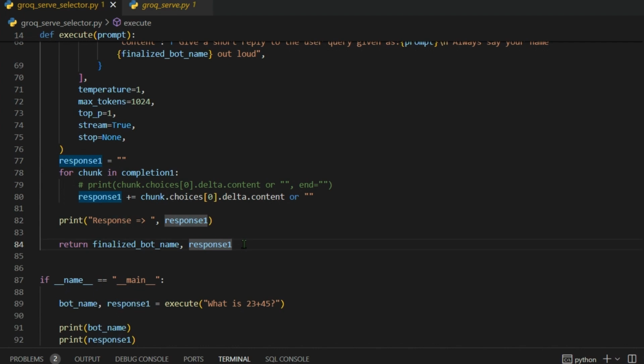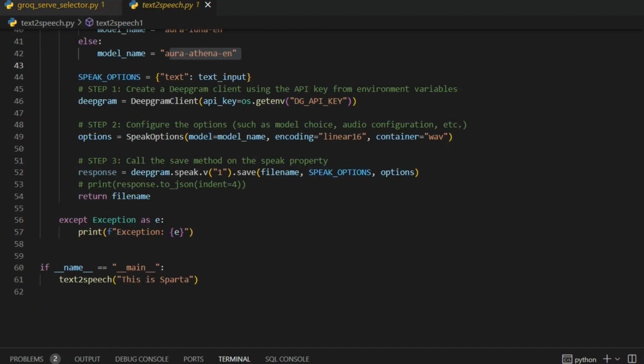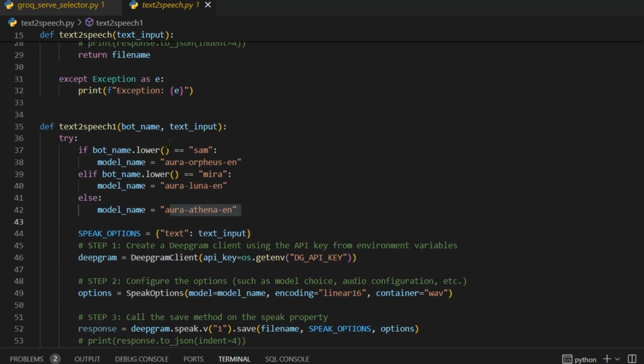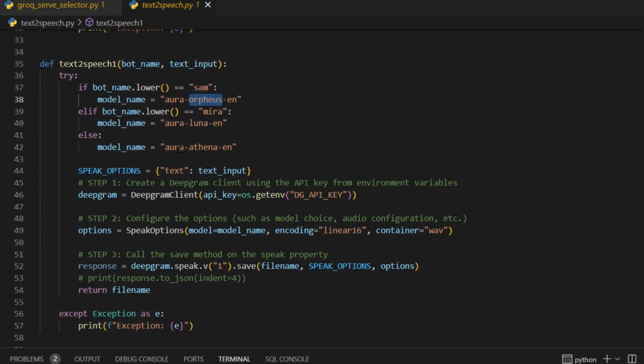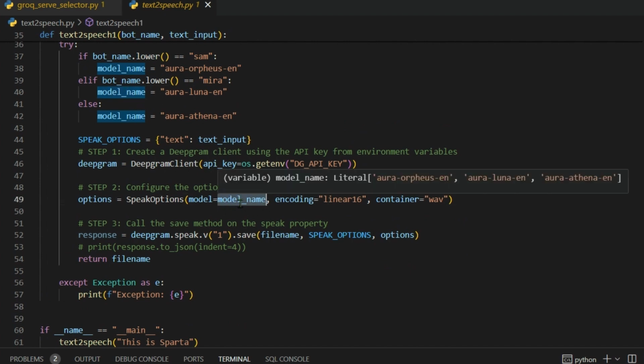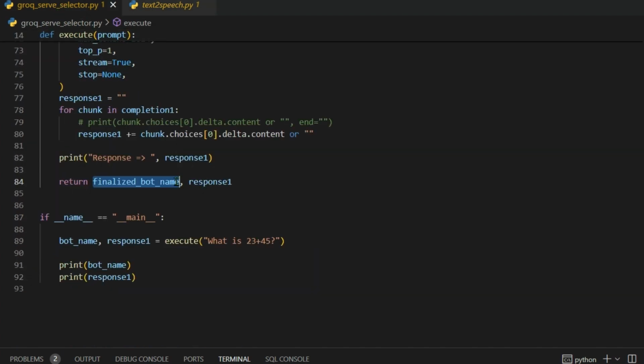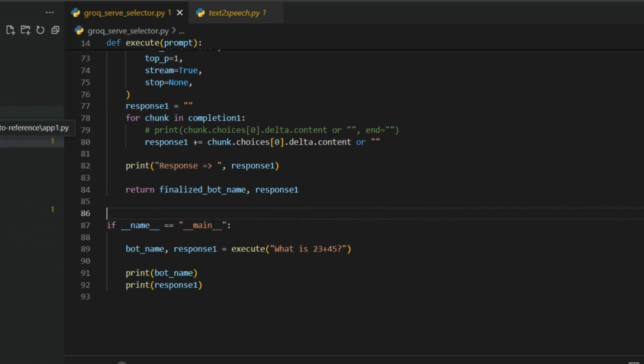Response 1 is the answer for your prompt, and the finalized bot name is required because this is ultimately going to give the color to the text to speech part, where we are going to select the appropriate model name for that different color of the voice or different voices to obtain. So this model name, we are passing it to here, and we are going to get different colors of the voice.